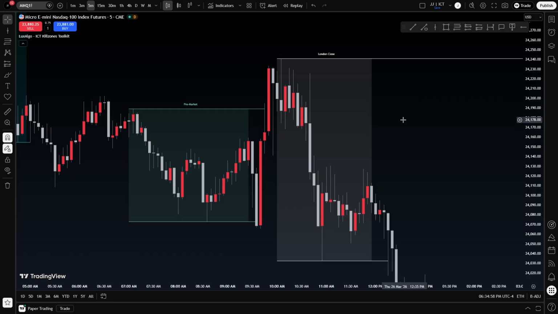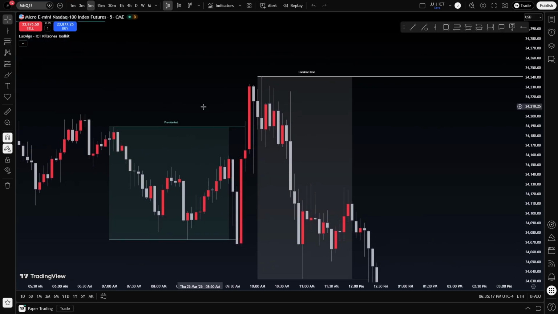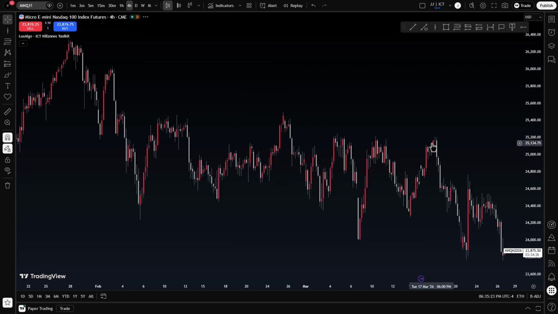So I'm going to teach you something that's very, very useful. When I say very, very useful, very, very useful. And if you apply the PD array matrix to this, it's even better. PD array matrix meaning the ranking of PD arrays. If you know the mitigation block is the strongest PD array, meaning a reference point in price. So let's actually go over, for example, today's price action. If you just used respect and disrespect alone, we're going to start from, let's go to the 4 hour. Why not?